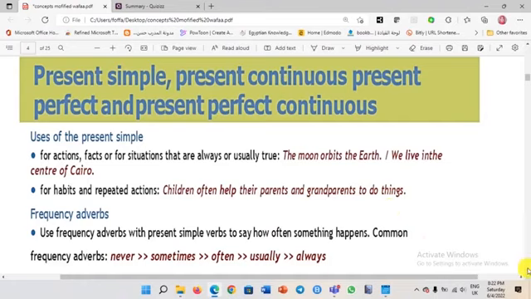Here, we use the present continuous. Of course, we remind you of the form: am, is, are plus verb-ing, to describe a temporary situation that is happening now. Like when I say, I am staying in Paris for 6 months in January. Actually, this example is perfect because we don't mean this moment. We mean this time. During these 6 months, I am staying in Paris.